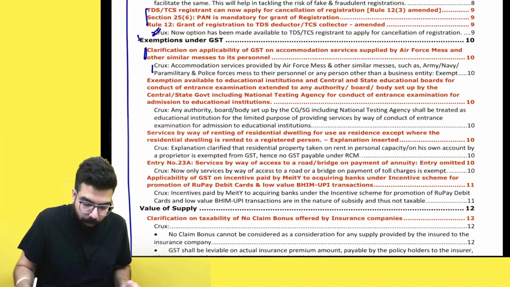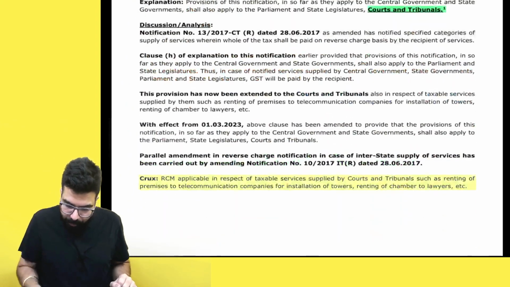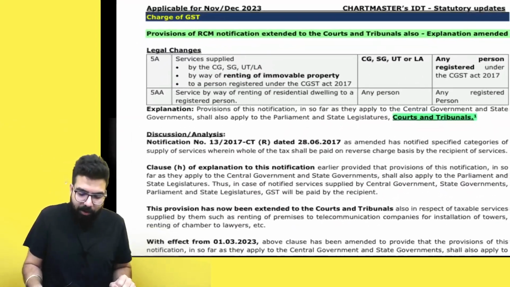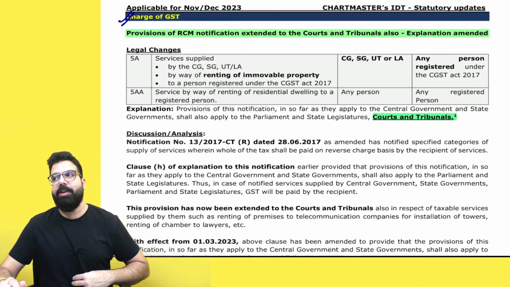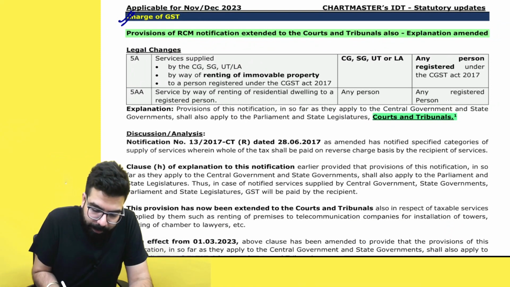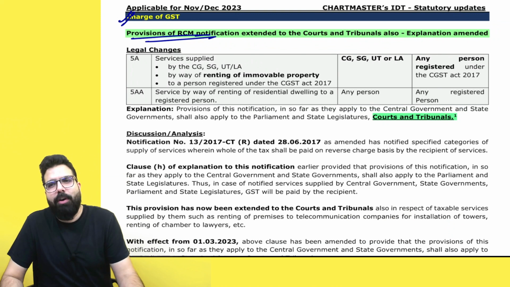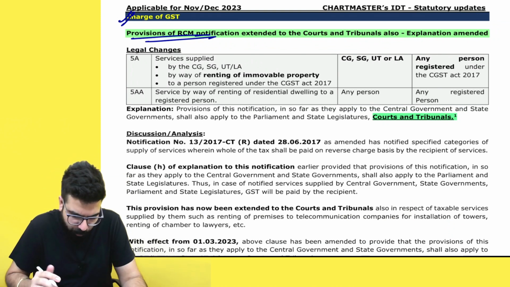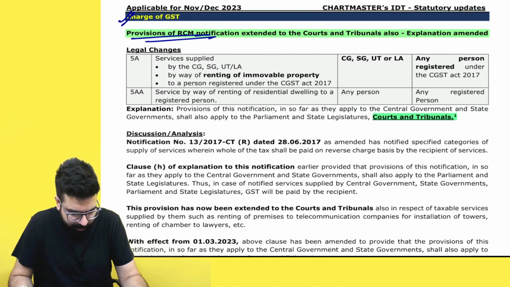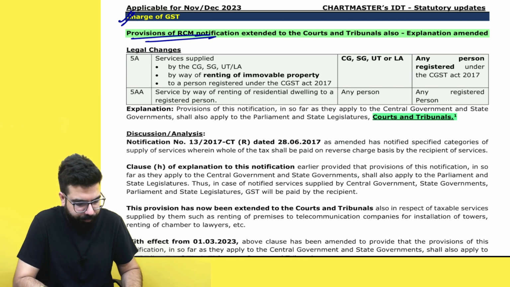Now I am moving to the first amendment, charge of GST. Please come to the first chart, charge of GST. Sir, provision of RCM, I hope you remember. This one I have changed a little. Just give me a minute, everyone.